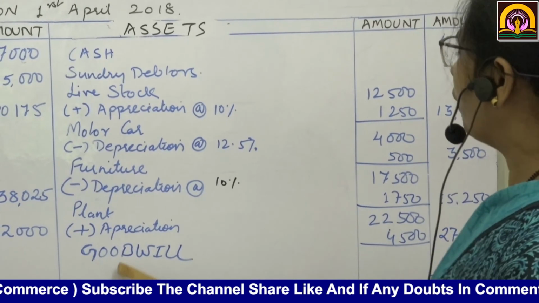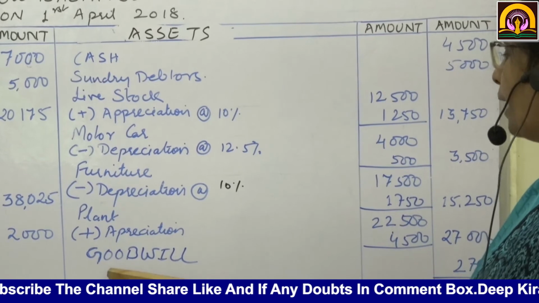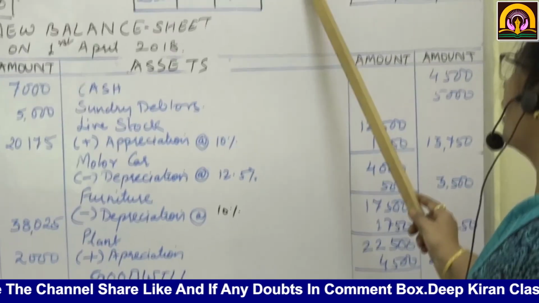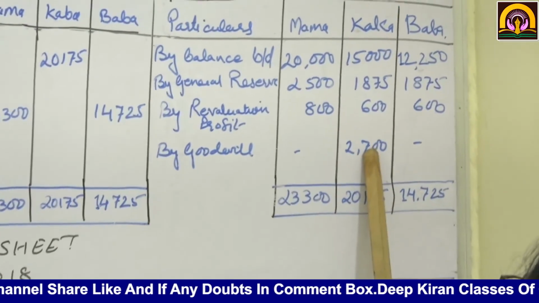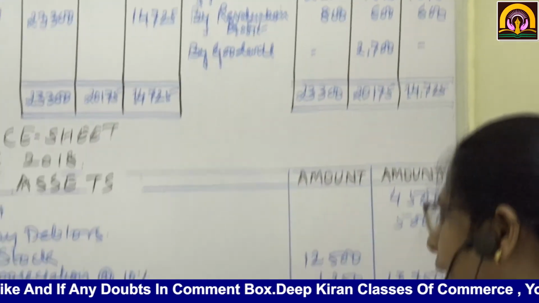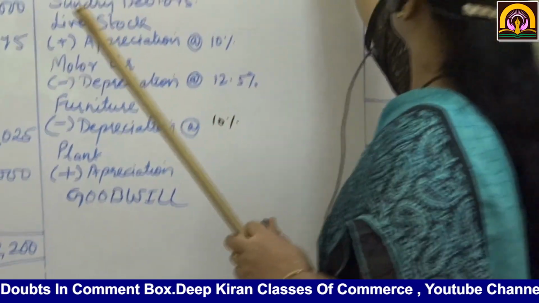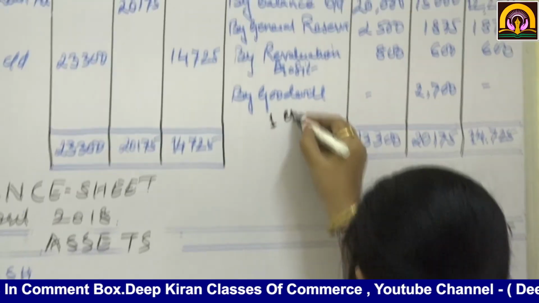Now goodwill was not mentioned, but in the adjustment they had said goodwill. So we have taken two effects, one on the credit side of Kaka's capital account and the other is the goodwill on the first effect.